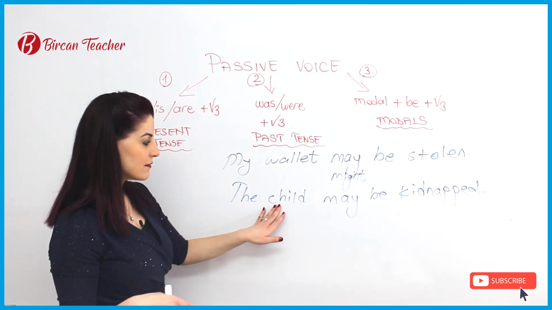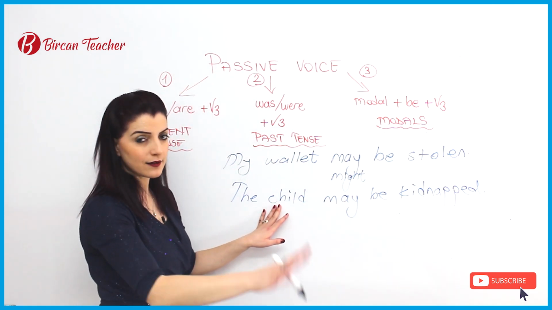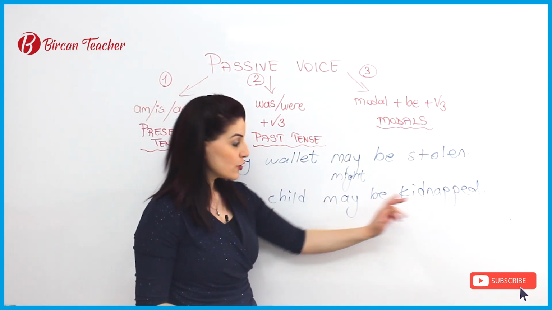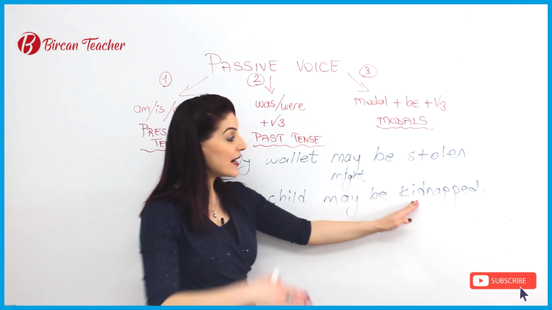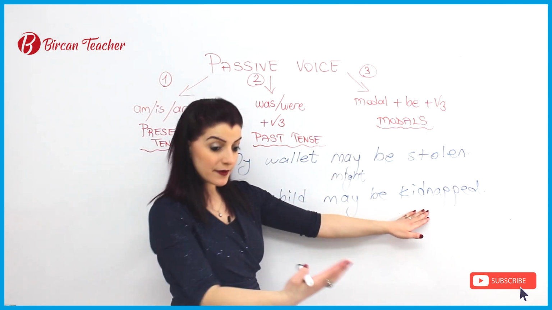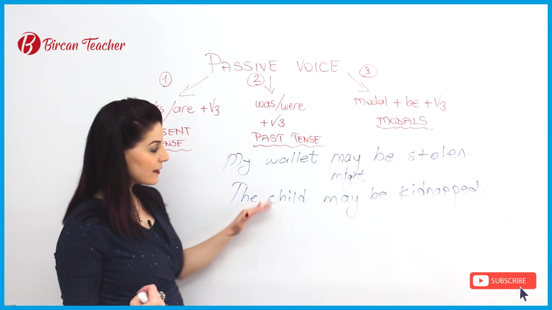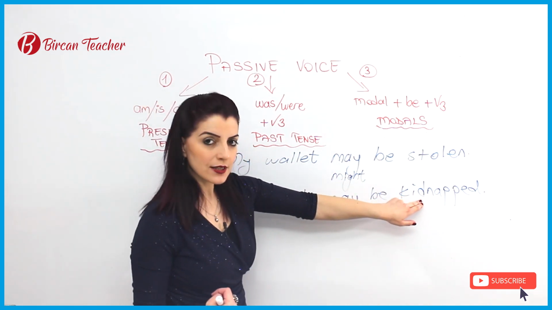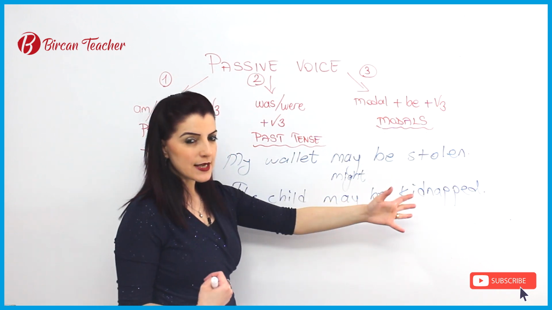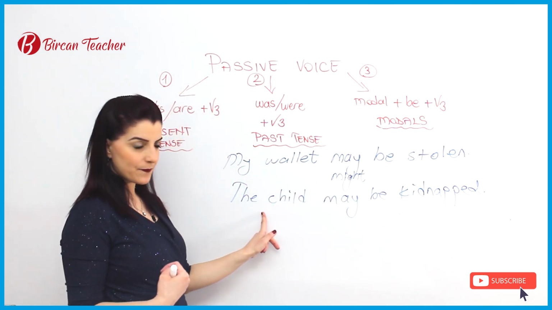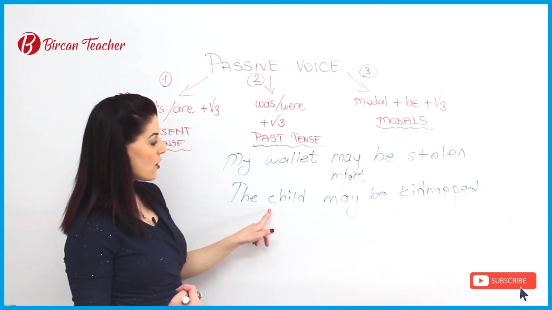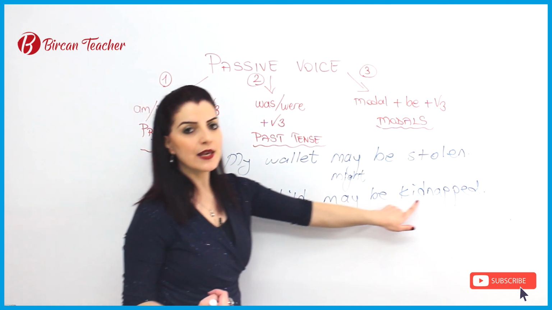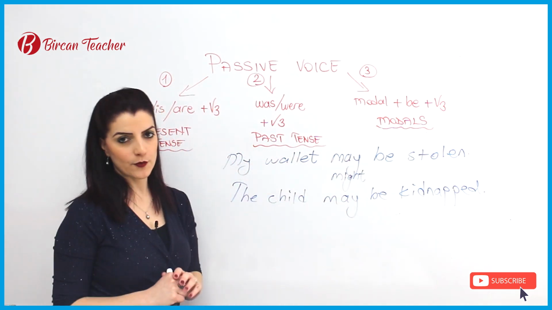The child, there is a boy, there is a girl or son, I don't know. The child may be kidnapped. So this is the probability, by somebody. So maybe they took the child. The child may be verb 3. So there is a probability this action happened to him, to her. So the child may or the child might be kidnapped is the correct form here.